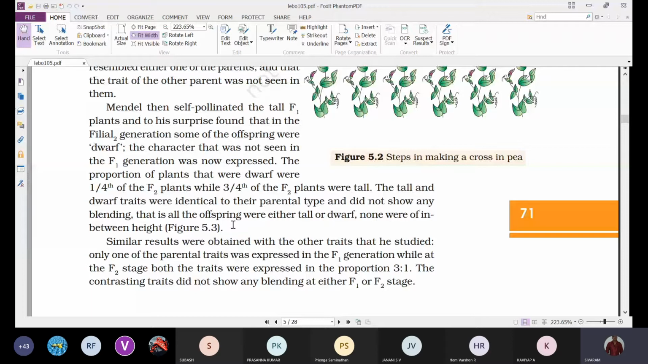That means pea plant usually undergoes self pollination only, but there is a chance for cross pollination also. So to prevent that chance of cross pollination, he bagged the flowers of this F1 generation and allowed only self pollination. So Mendel then self pollinated the tall F1 plant. To his surprise, he found that in the second filial generation, some of the offspring were dwarf, and the character that was not seen in the F1 generation was now expressed.